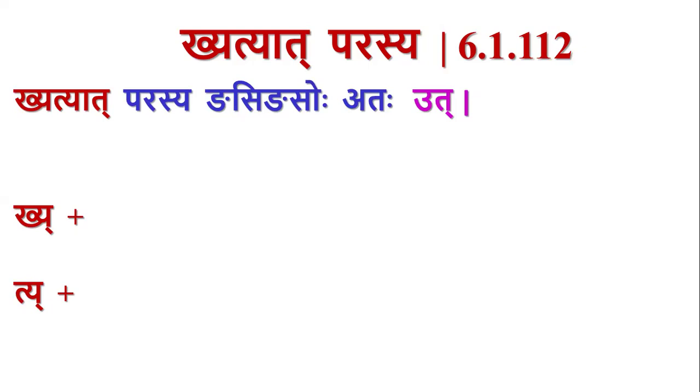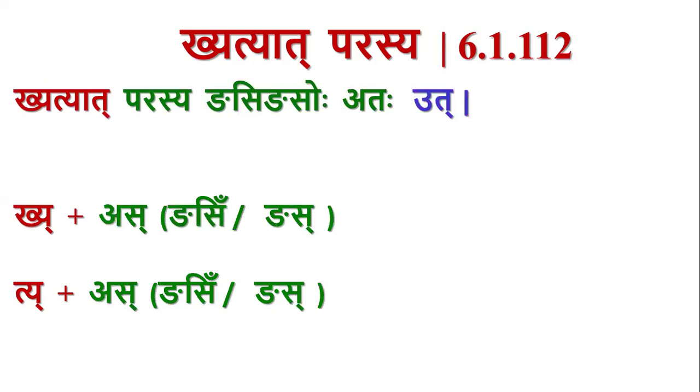Kyatyat Parasya Gnasignasoho Ataha Ut. It means Kyatyat: if this Shabda Rupa ends in Kya or Tya, then after this, Gnasignasoho At, the akara of Gnasi or Gnas Pratyaya. Ut, here Sthani is this akara of this Hassa.